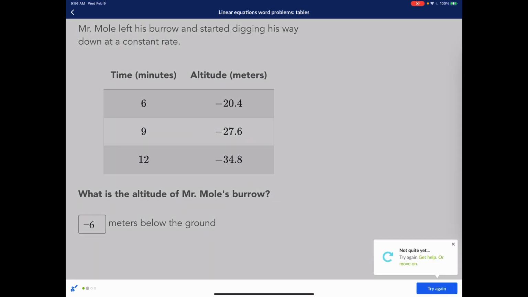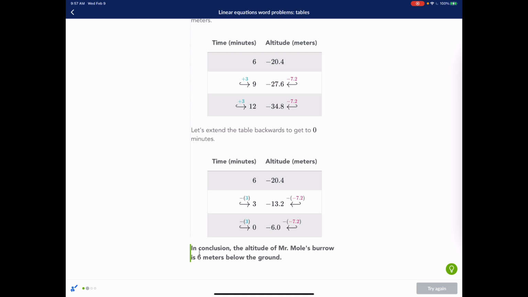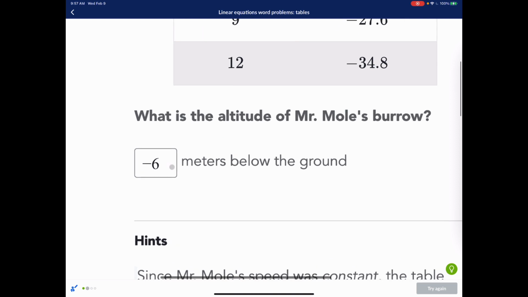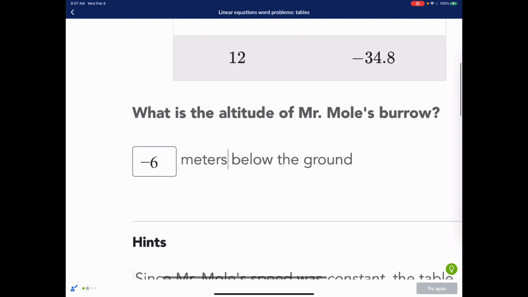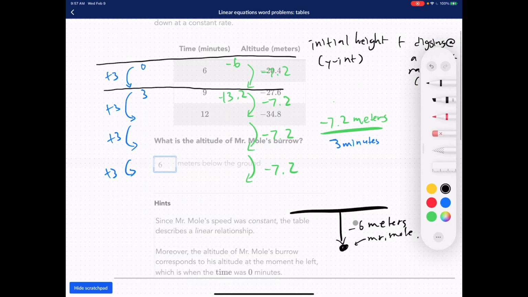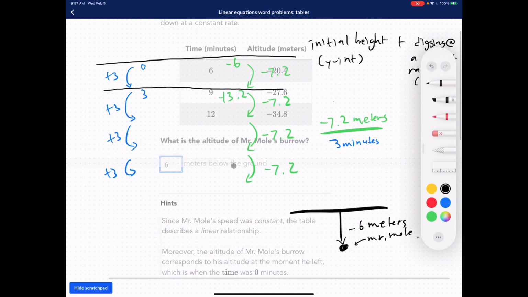And it is wrong. Let's see. The reason I got it wrong is because they already put 6 meters below the ground. So negative 6 meters below the ground doesn't make sense. We have to say 6 meters below the ground, which actually just means this right here. I don't know why the background is moving like that.